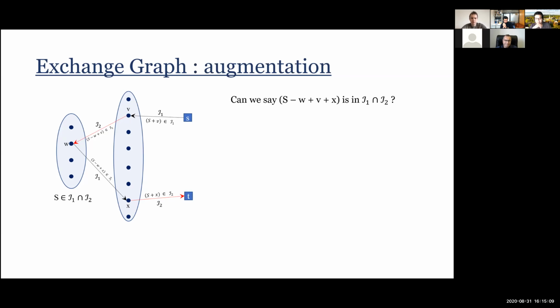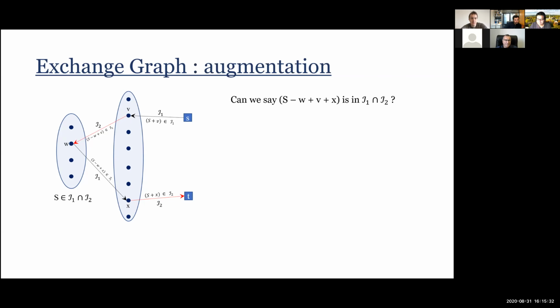One idea here would be, well, I should take out the things in capital S that I meet, and I should add the things in V minus S, and hope that this is independent in both sets. So in this picture, I take out W because W is in capital S, and then I add V and X. And the question is, is this independent in both matroids?